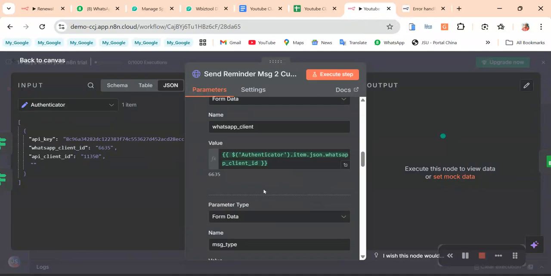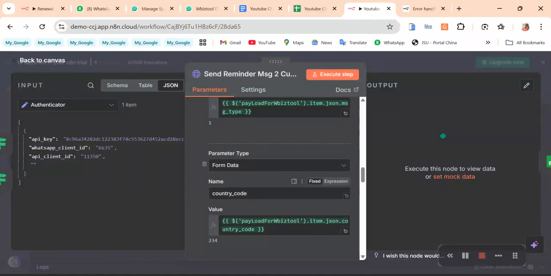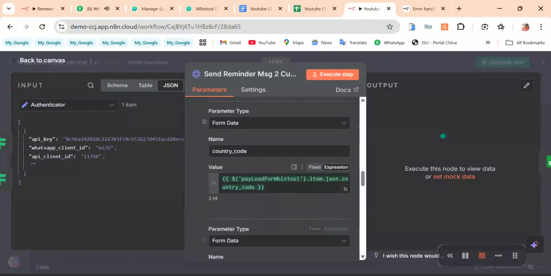This is it. Okay, so the message type is one. You have three message types: zero is text, one is message with image, and two is message with a file, maybe a document, a video, or audio. So we're sending one because we have an image in our message. Next is the country code, of where you're sending the message.